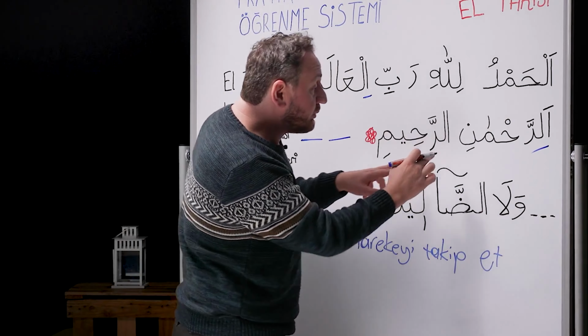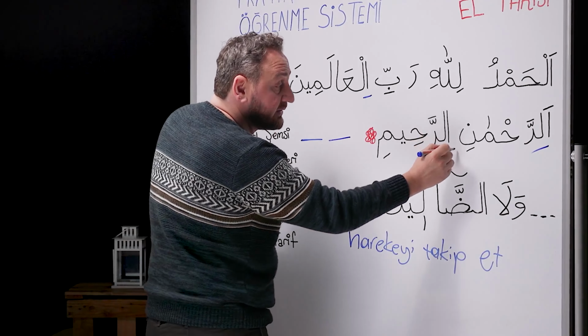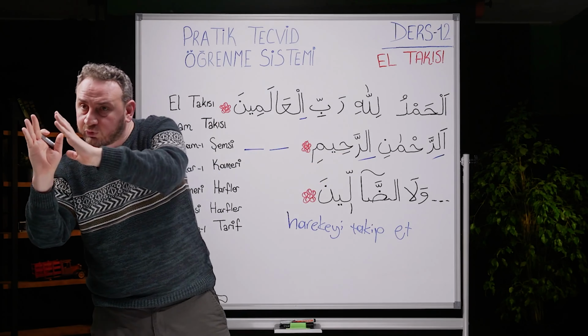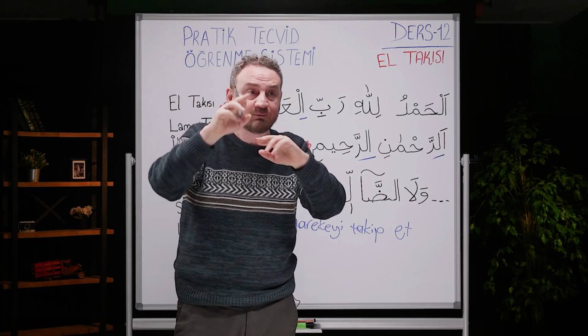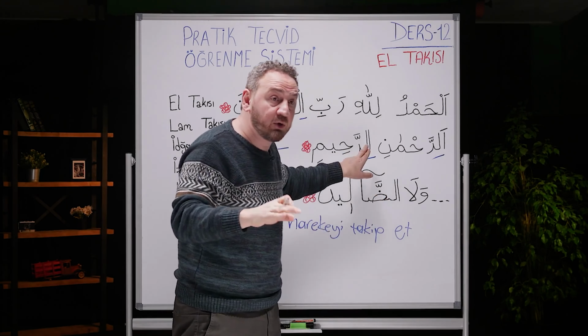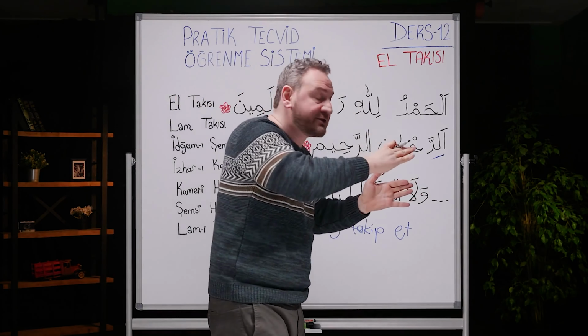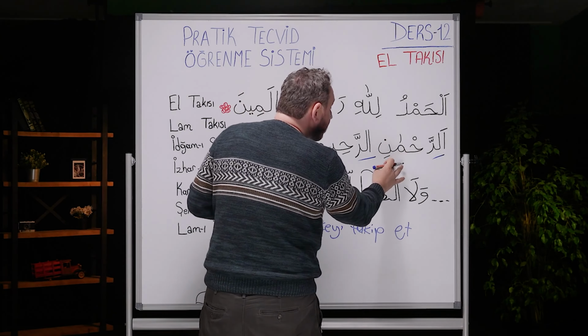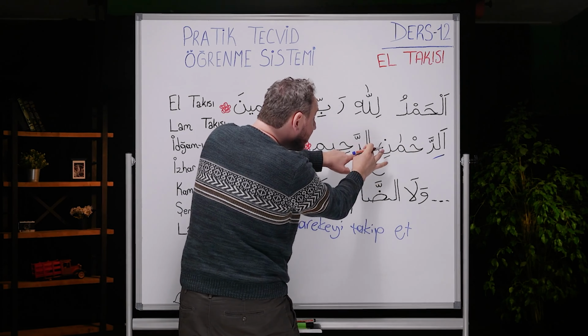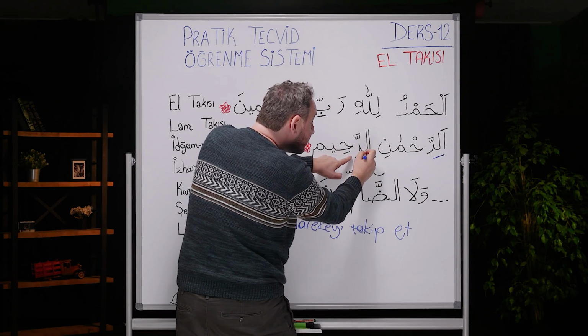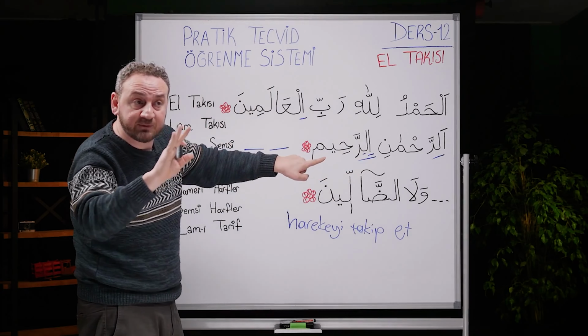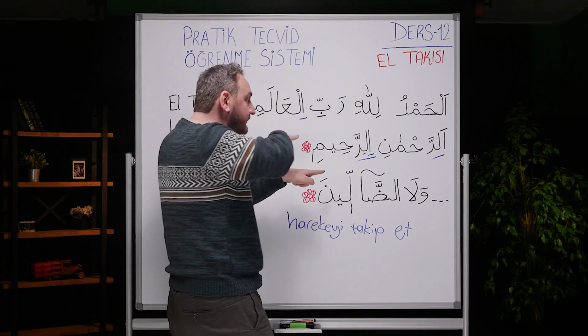We can see that there is no haraka on lam or alif. We follow the haraka. We're reading, we see that alif has no haraka, lam has no haraka. What do we do? Move on to the next one. Ar-Rahma. What do I connect ni to? Ra. However, two letters have no haraka. What do we do? Directly move on to the third one.